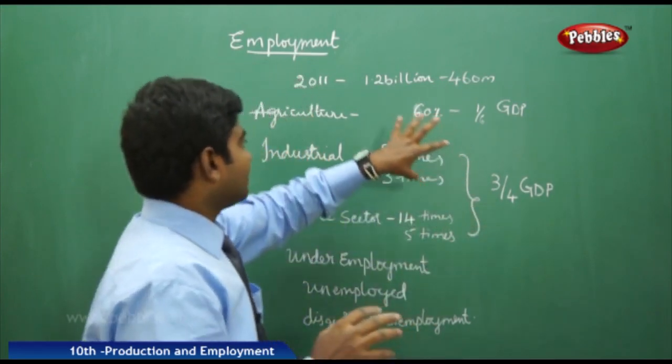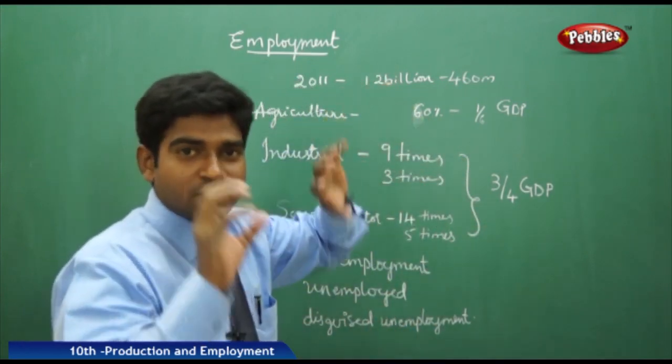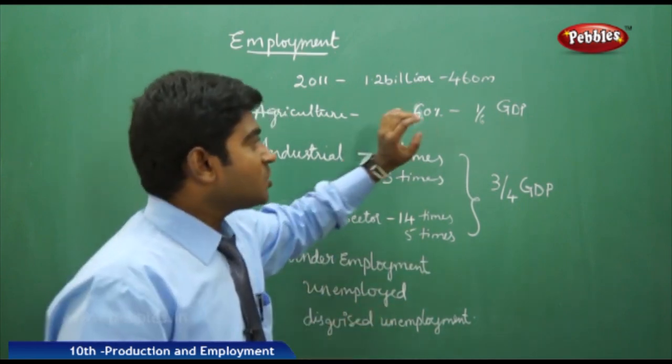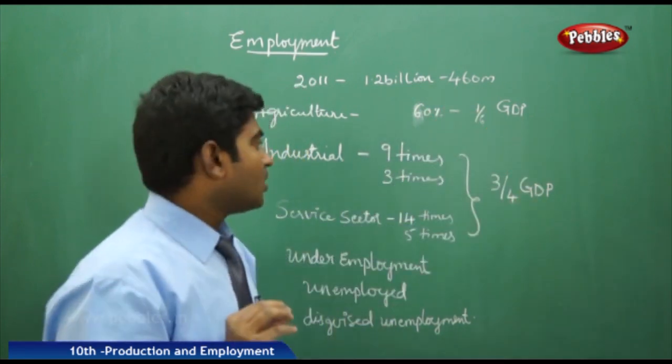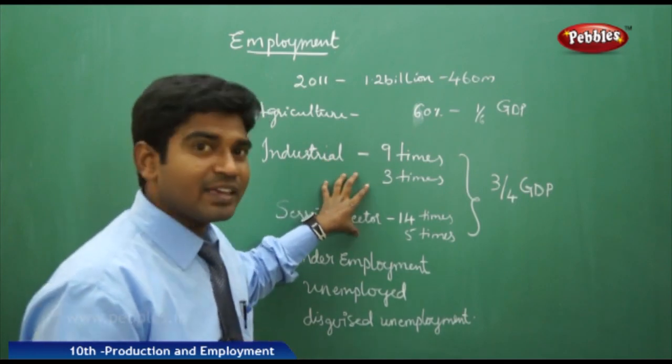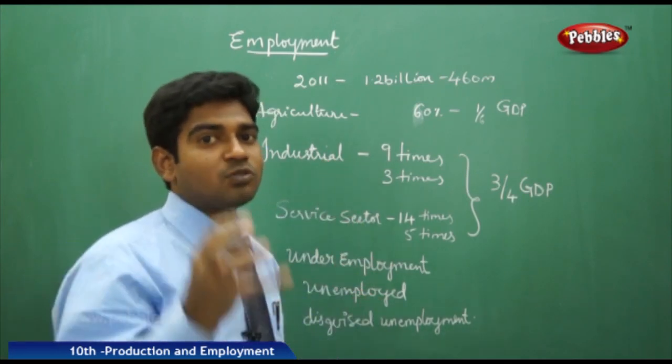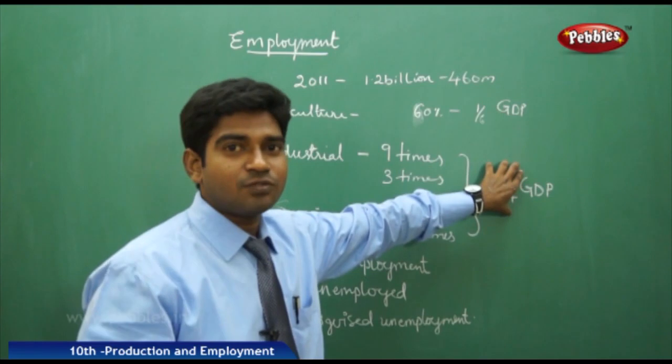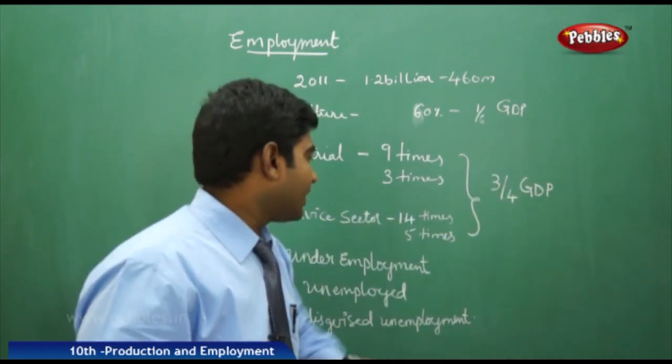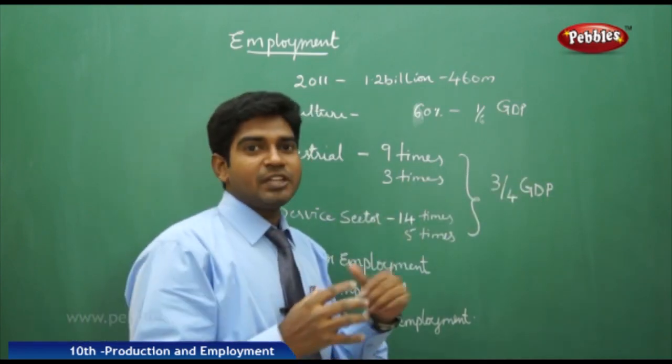So we can understand that though agriculture is a primary sector and most of the people work here, the contribution towards the GDP is very less. The number of people working in the other sectors is less, but the productive output, the financial contribution to our GDP, is very high. And here we have to address many issues.